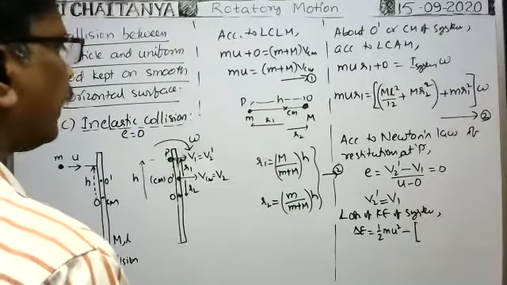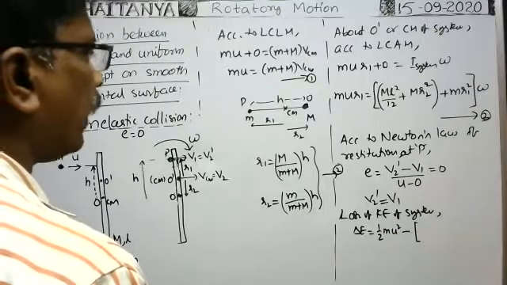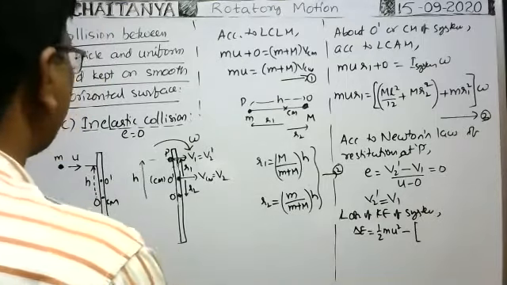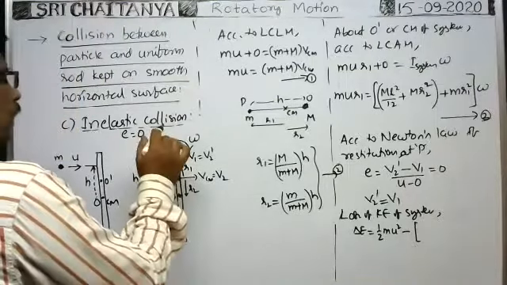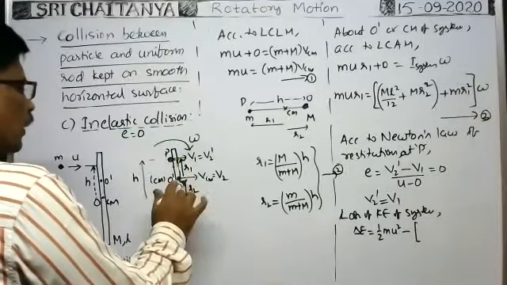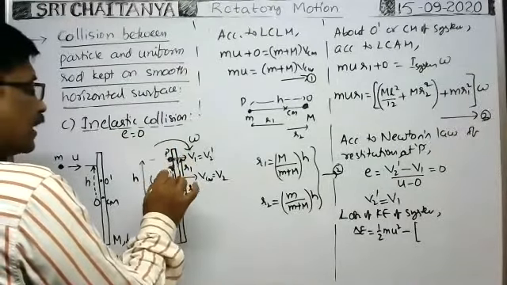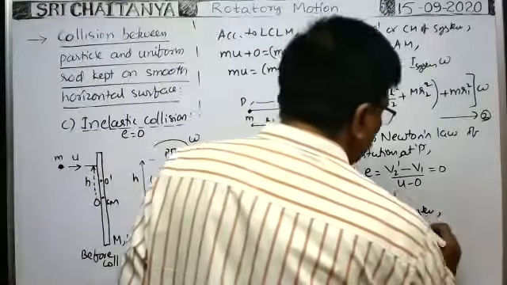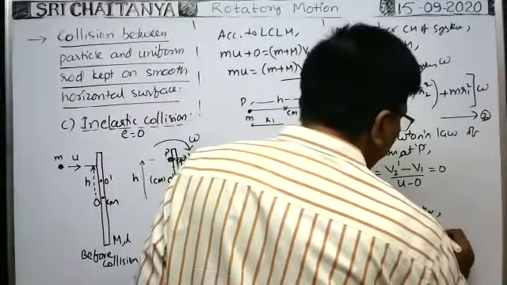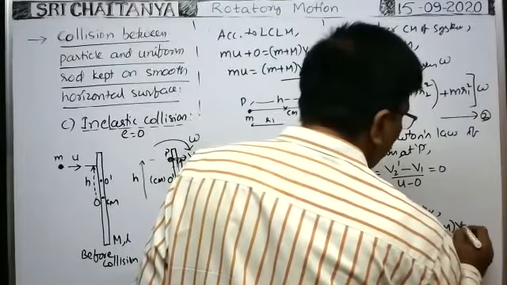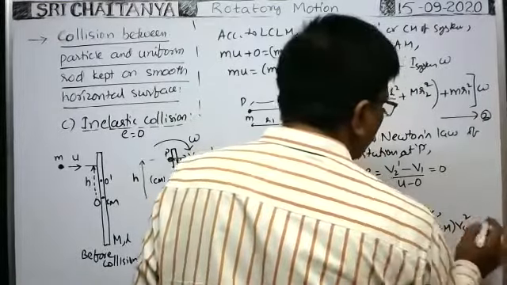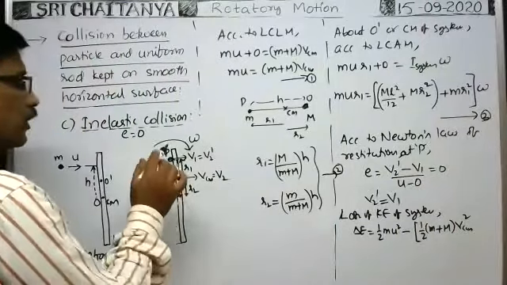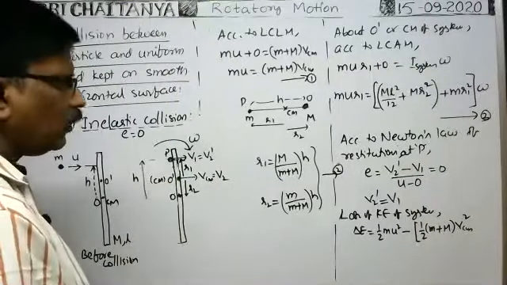So the loss of kinetic energy by the system is equal to half m v squared minus the kinetic energy of the system after collision. The kinetic energy of the system after collision, because of translational motion, is the kinetic energy of the central mass of the system of particle and rod, equal to half into the mass of the particle plus the mass of the rod, into the velocity of the central mass squared. It is the kinetic energy of the system of particle and rod due to translational motion.